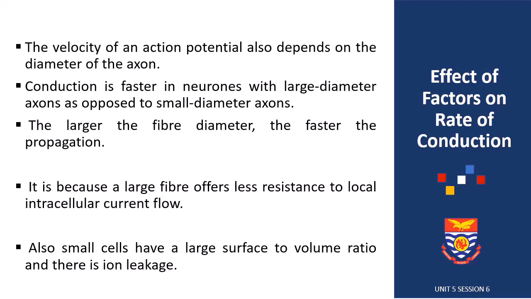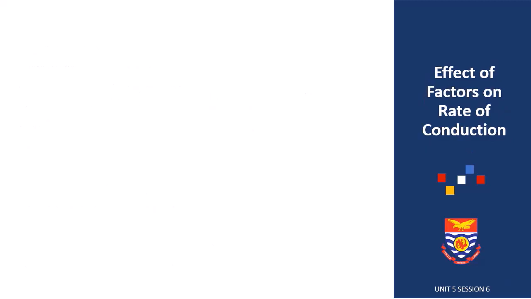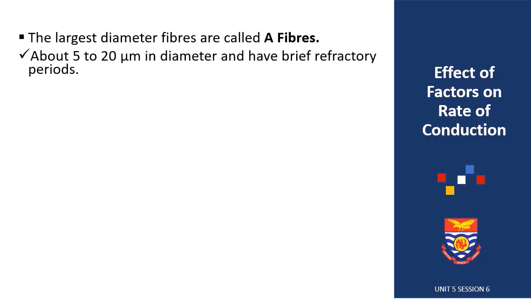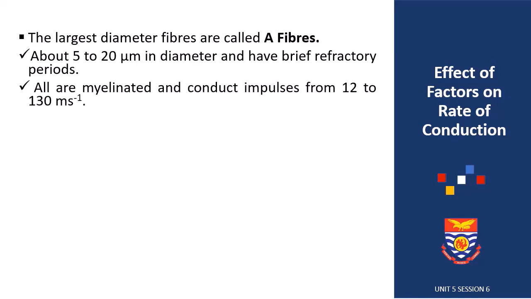Also, small cells have a large surface to volume ratio, and because of that there is leakage of ions. On this basis, nerves can be classified into three broad types. The first one is the A fibers, and they are the largest diameter fibers, about 5 to 20 micrometers in diameter, and have brief refractory periods. They are myelinated and are able to conduct impulses from 12 to 130 meters per second.